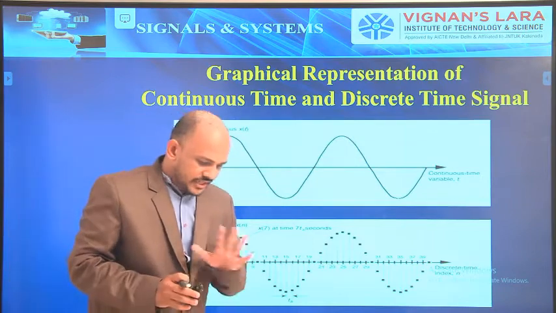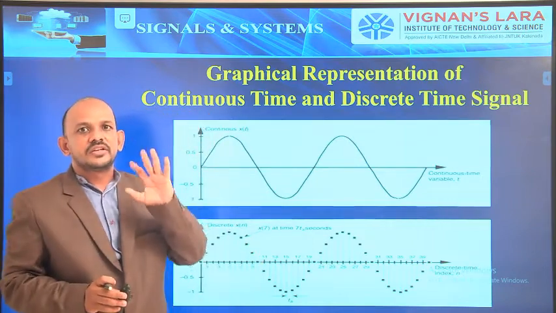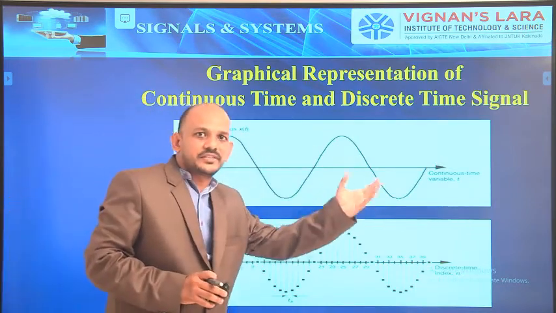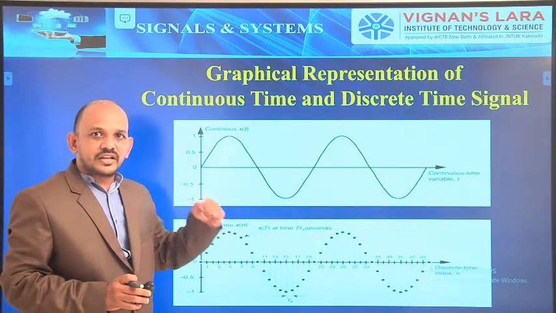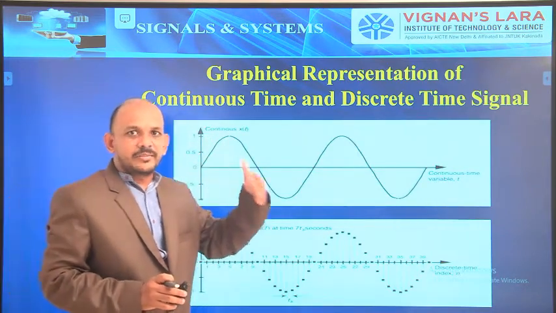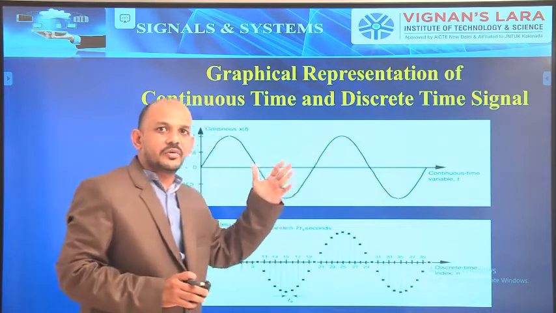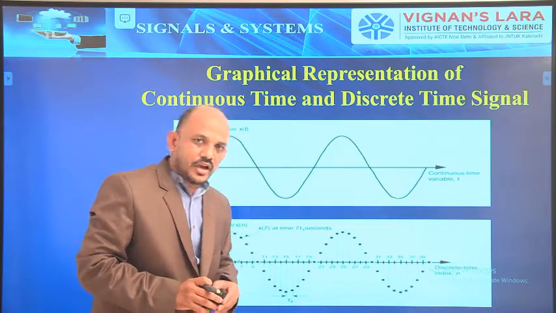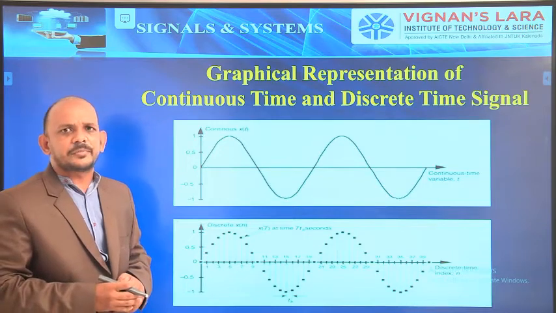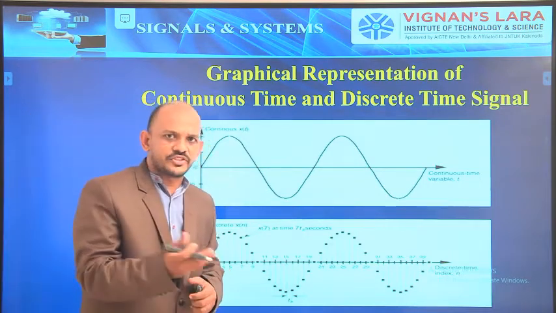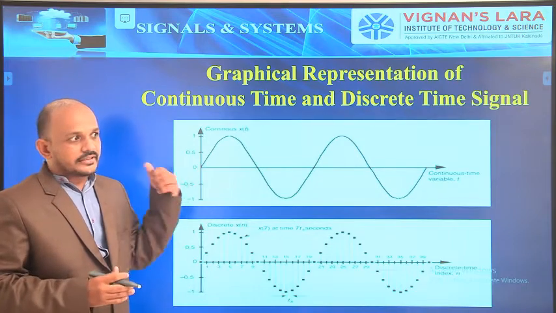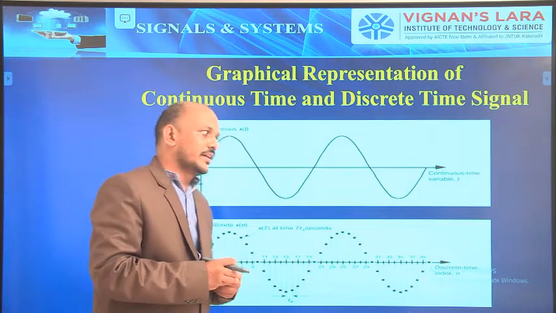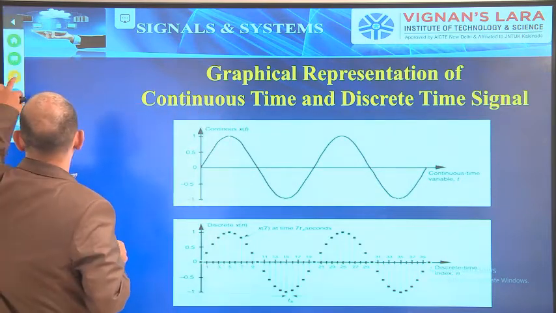The main important thing you have to remember is what a continuous time signal is and what a discrete time signal is, and how each is represented. What about the time and amplitude variations in continuous, and in discrete? This is what you have to know. Now, continuous time signals are represented in a functional way, by a function. Discrete time signals can be represented in a sequential manner, like this.